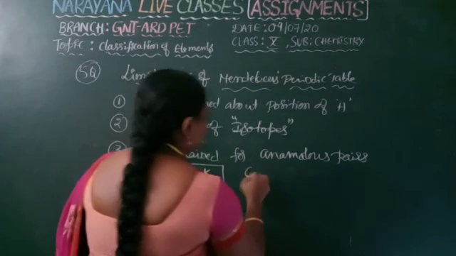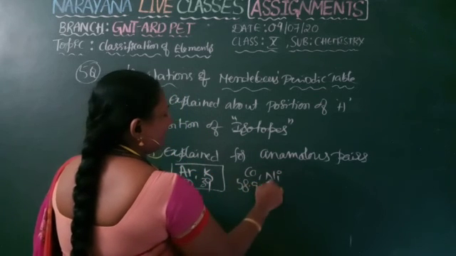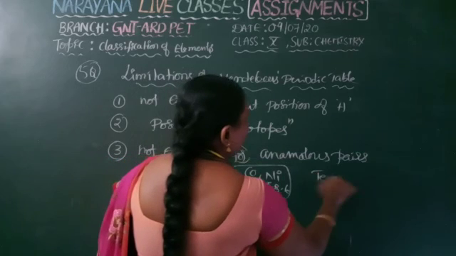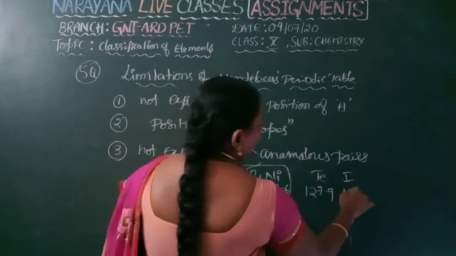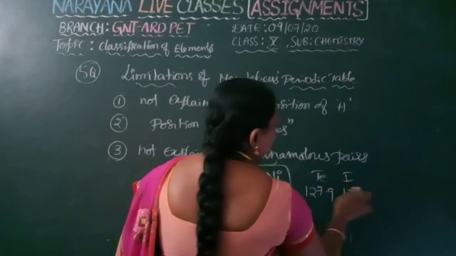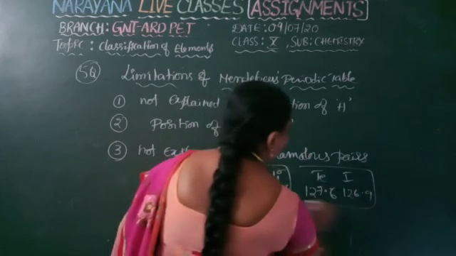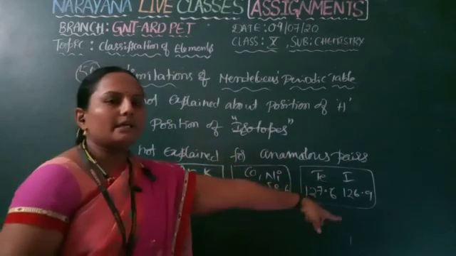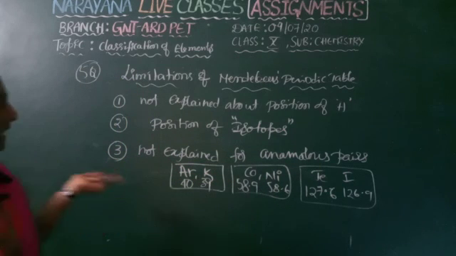Not only this, cobalt and nickel: 58.9 and 58.6. Next, tellurium and iodine: tellurium 127.6, iodine 126.9. In each, the succeeding element has a lower atomic weight than the preceding one. These are the anomalous pairs, and he could not give any reason.